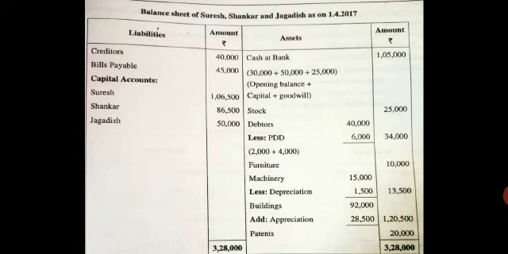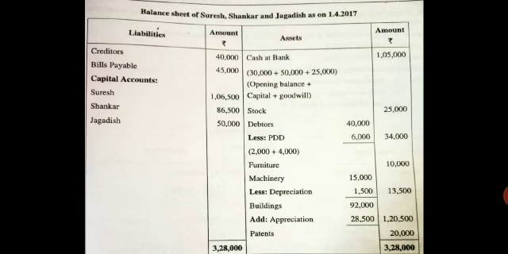Outer column they have written it as 34,000. So either you can write whatever is the amount given to you in the outer column in the inner column, minus it, write in the outer column 34, or whatever is the amount given in the inner column 40,000, you can write as it is, less PDD 2,000 plus 4,000 6,000, minus it, write in the outer column 34,000.